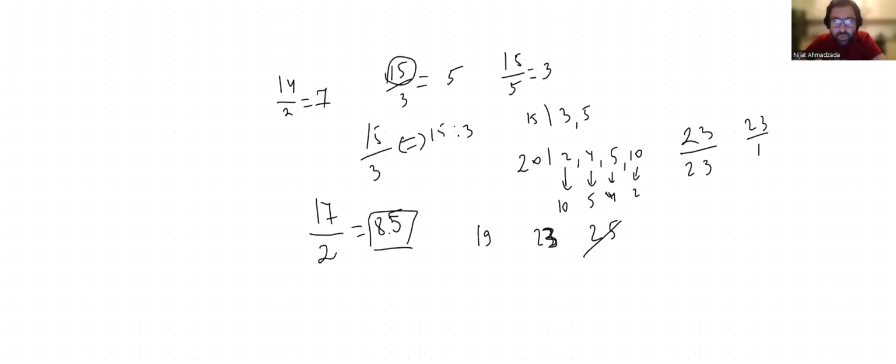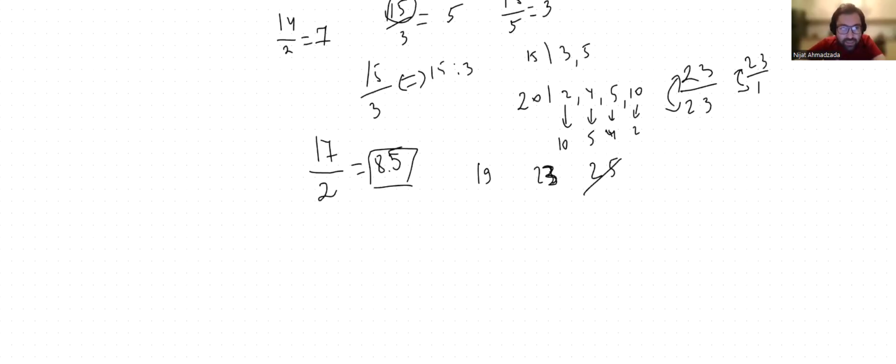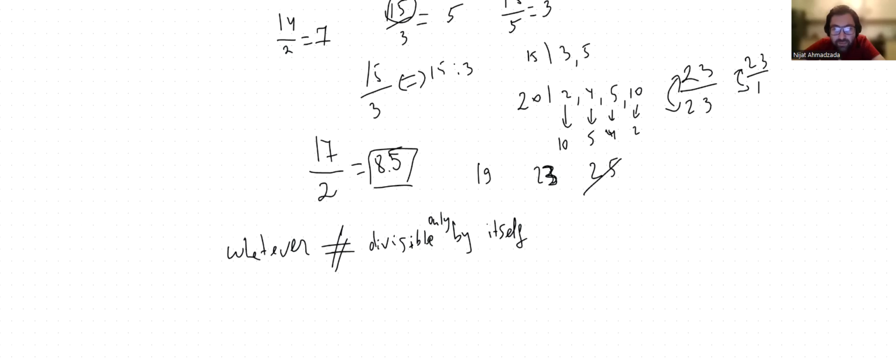You can divide them by the number of groups which is the same as their own number, or by just one group. So Shuriya said that whatever number is divisible, divisible meaning that we can divide it, only by itself and one, like 23, we will call them good numbers, not just good numbers, very good numbers.